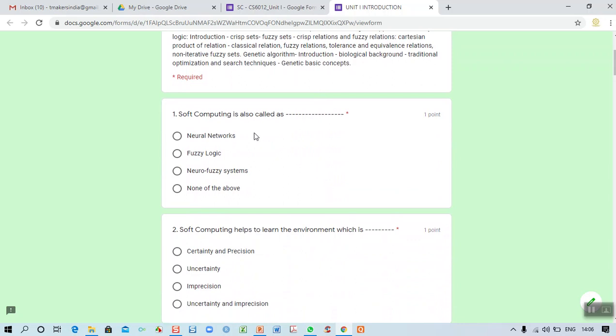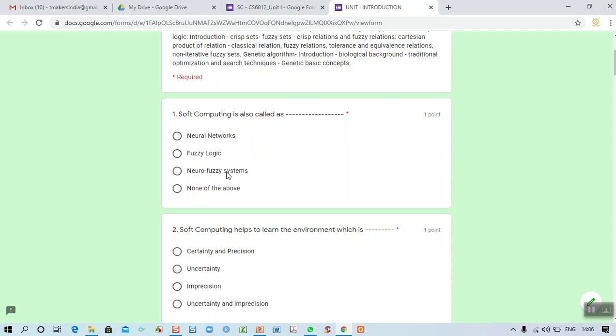Soft computing is also called a neurofuzzy system. It is not only associated with neural network, fuzzy logic, or genetic algorithms alone. As I already told, it can be neurofuzzy, fuzzy genetic, or genetic neuro. Among these four, the neurofuzzy system comes under soft computing, as an integration of different technologies.